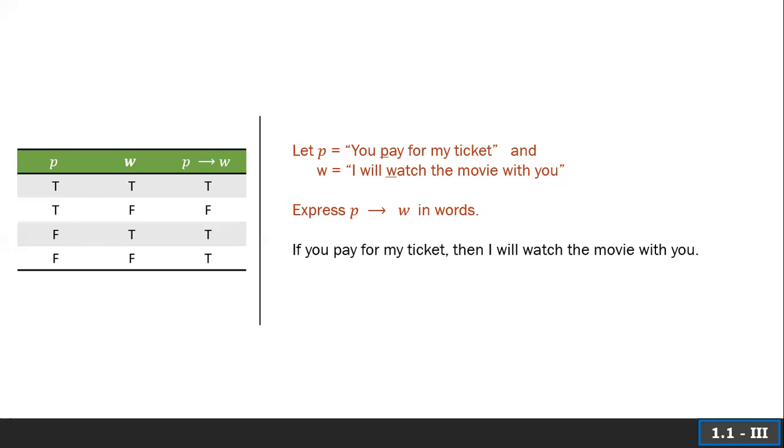You'll notice that there's this awkward thing that happens where if P is false, the implication holds true. This will cause us some issues down the line.